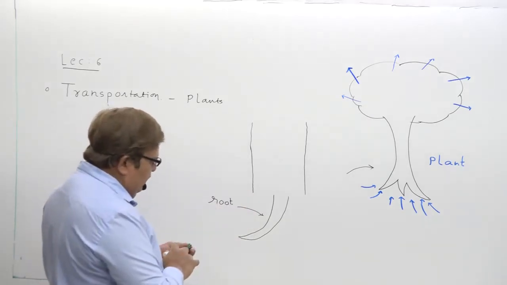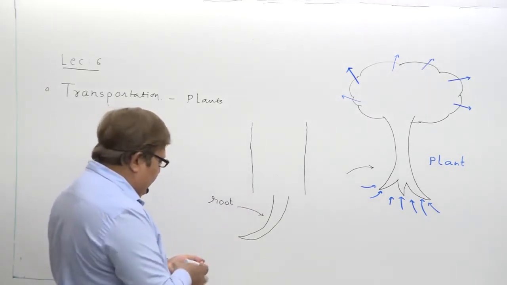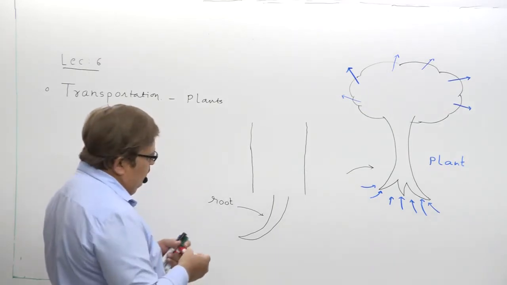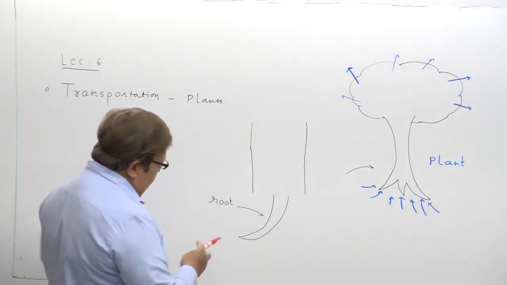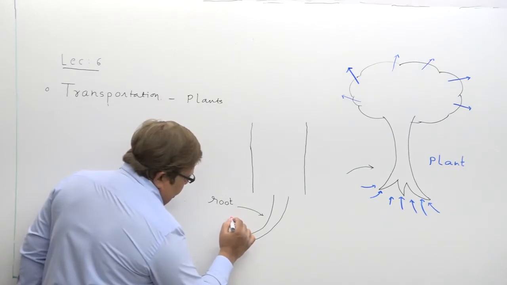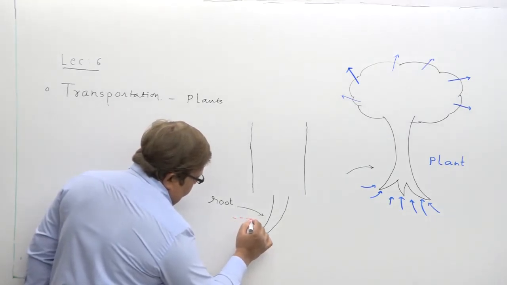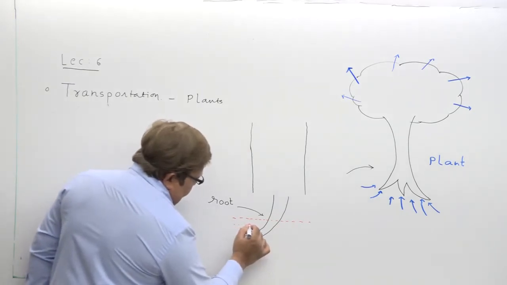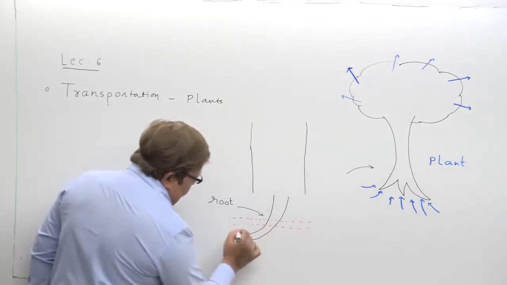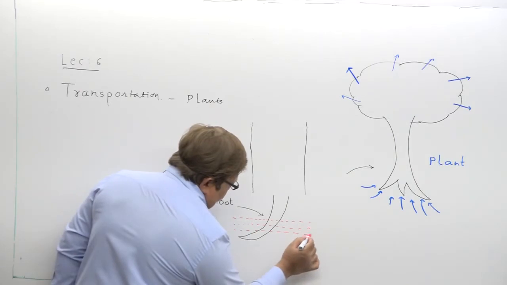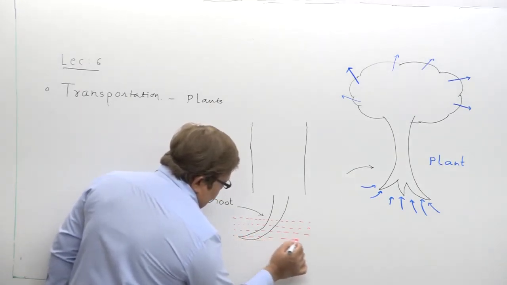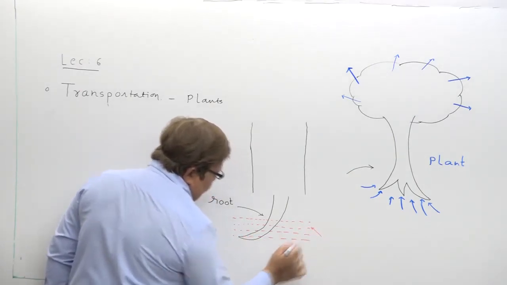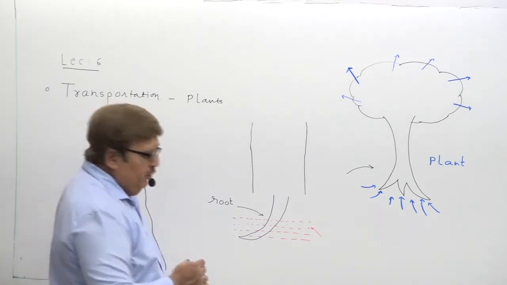The root is in contact with the soil particles, as we all know. Let me draw these soil particles, and the root is in contact with these soil particles. What does this soil particle consist of?